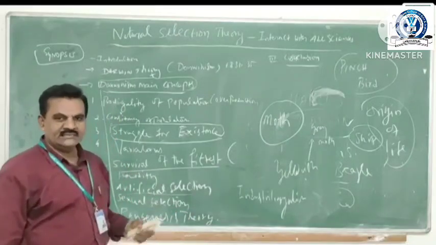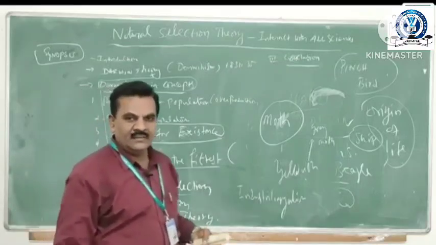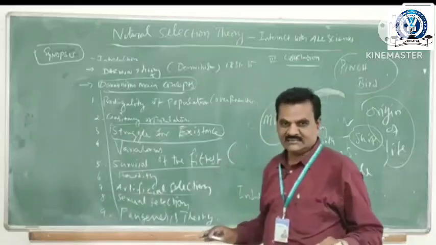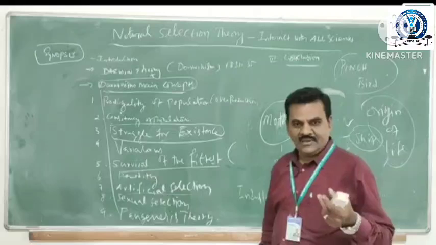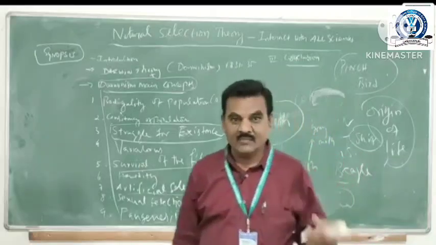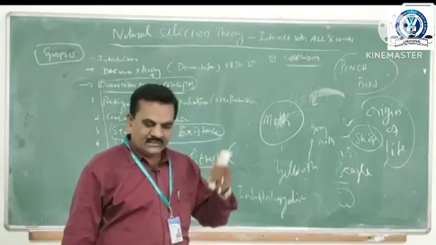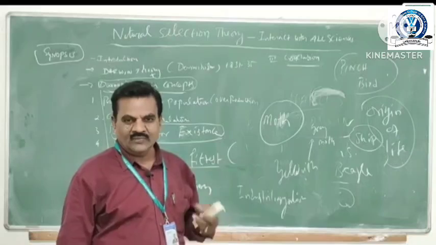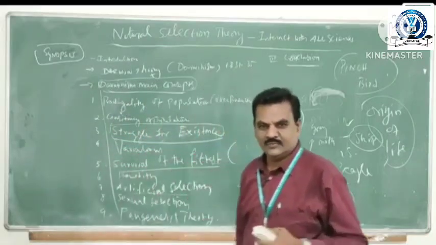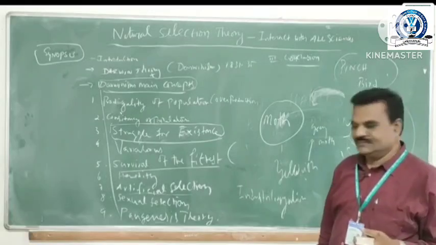Sexual selection is another important phenomenon related to natural selection. In sexual selection, the males are dominant, and the females are attracted to the males, which produce pheromones and display colors.